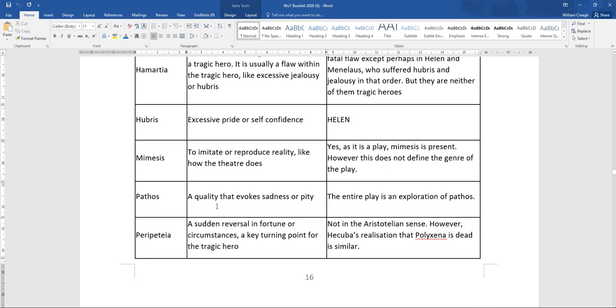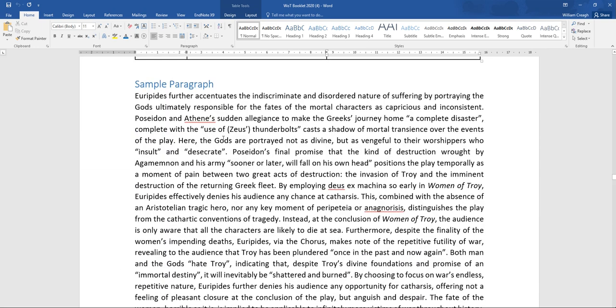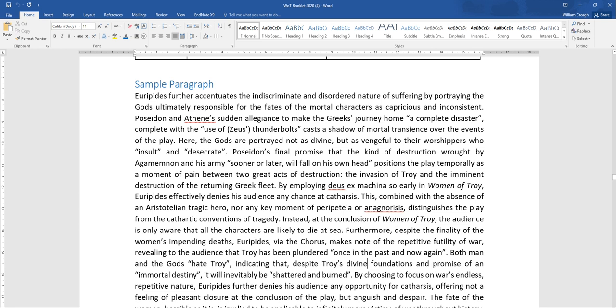And we've got all these different words here to describe whether or not they're in Women of Troy, and we've got here a sample paragraph as well. And I'm going to steal a couple of sentences from this sample paragraph to put in my plan. I'm going to steal this one. So by using deus ex machina so early in Women of Troy, Euripides denies his audience any chance at catharsis. This, combined with the absence of an Aristotelian tragic hero, nor any key moment of peripeteia or anagnorisis, distinguishes the play from the cathartic conventions of tragedy.